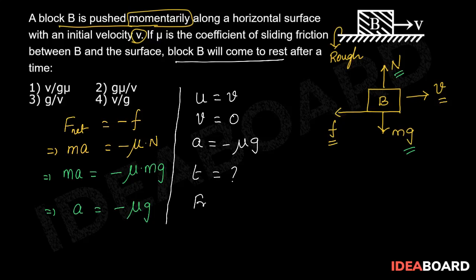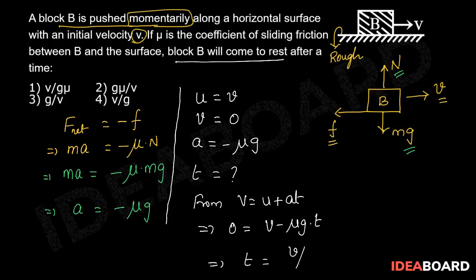Therefore from v equals u plus at, we can write this as 0 equals v minus mu g into t. So on simplification we get t equals v upon mu g. Therefore the block will come to rest after a time of v upon mu g. Therefore the correct option is 1.